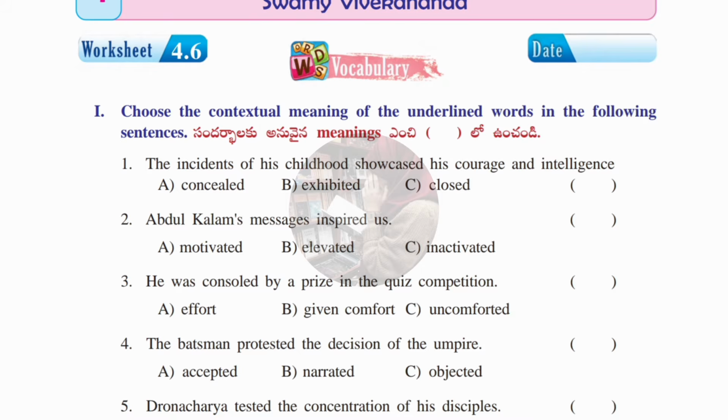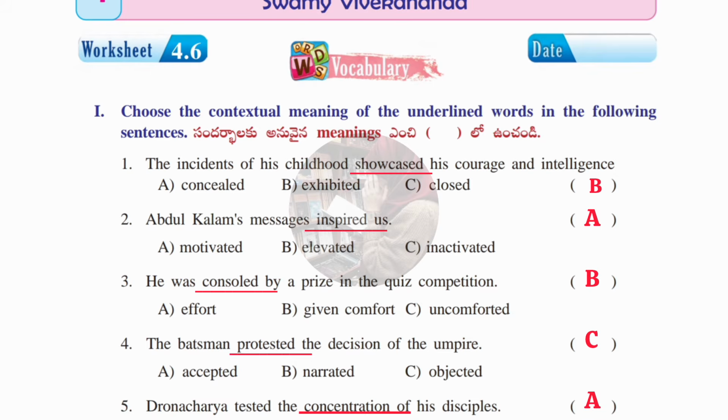Let's see this. In the first Roman we have been given some sentences. In each sentence a word is underlined, and we have to find out the meaning of that underlined word. First one: the incidents of his childhood showcased his courage and intelligence. Showcased is the underlined word. Its meaning is A, concealed, B, exhibited, C, closed. Answer is B, exhibited.